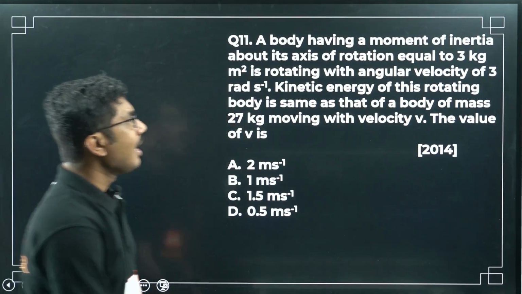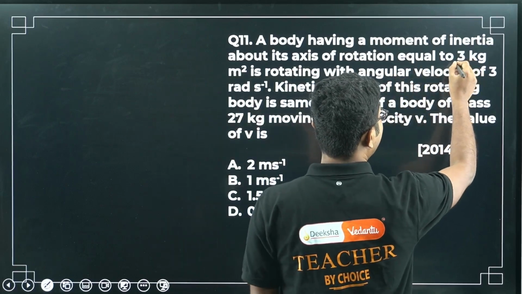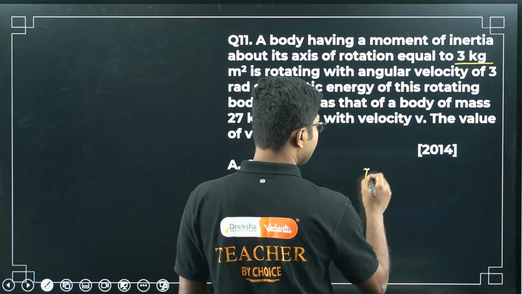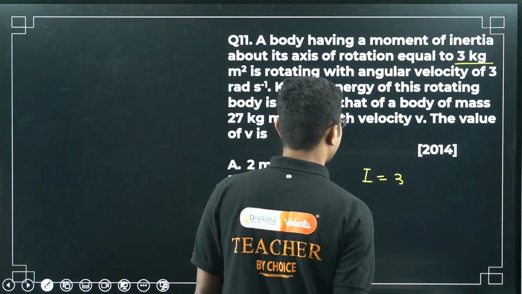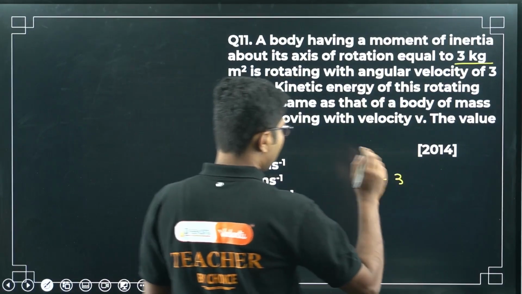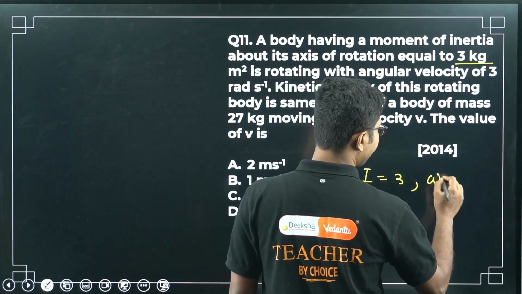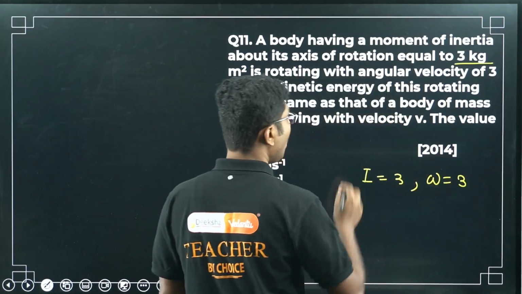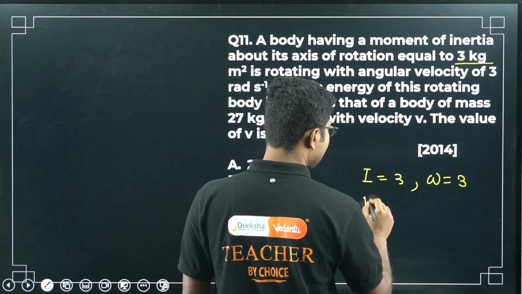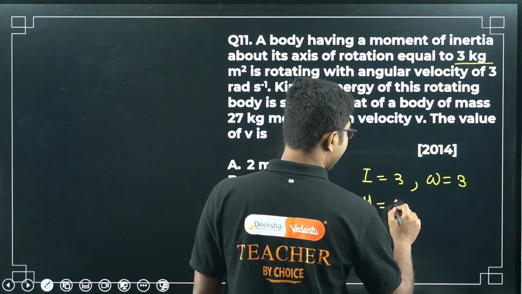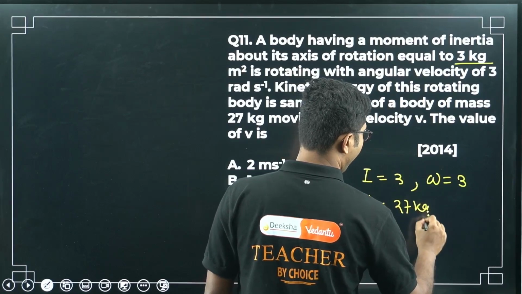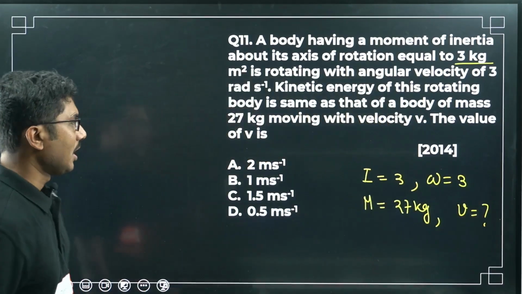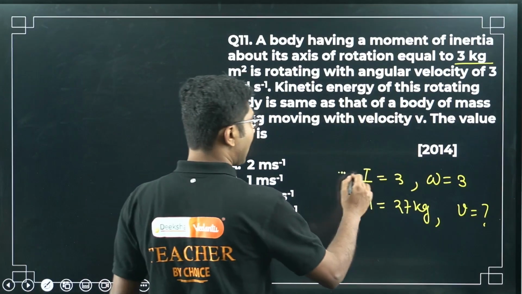So first of all, for the first object, moment of inertia is given. I is 3 SI units, okay? For the first object, the angular speed is also given, 3 radian per second. And for the second object, mass is given, 27 kilograms. And they have asked you to find the velocity. Simple question. And they both have the same kinetic energy.